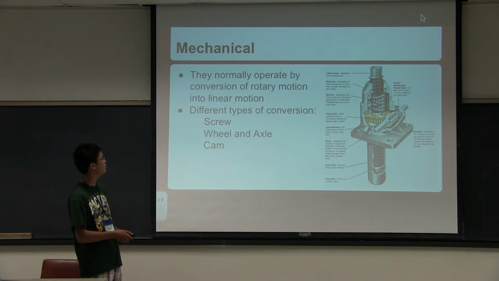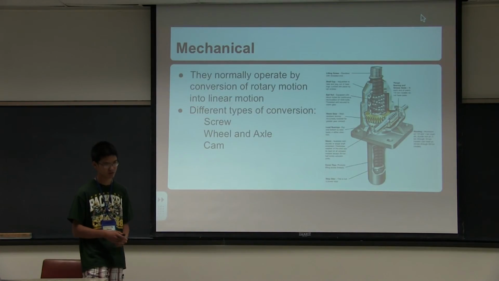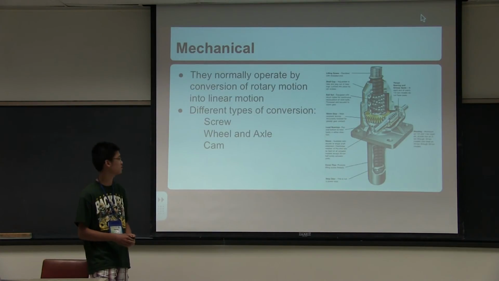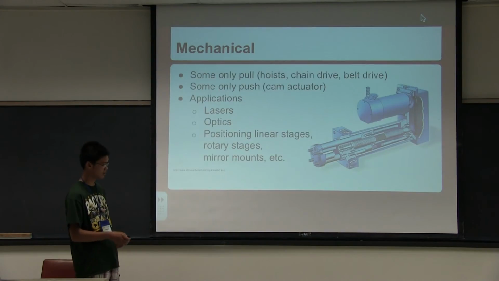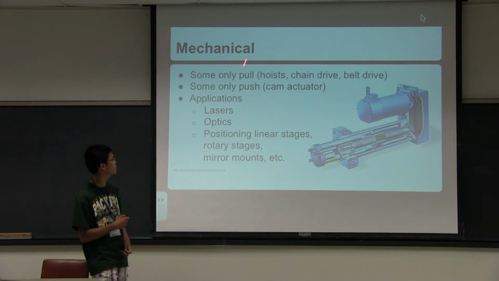Next we have mechanical actuators. They normally operate by conversion of rotary motion into linear motion, and so different types of conversion include a screw, wheel and axle, and cam, and this right here is a screw. So some mechanical actuators only pull, and some only push. And applications include lasers, optics, positioning of linear stages, rotary stages, or mirror mounts.